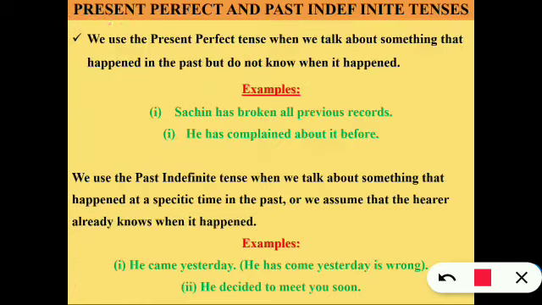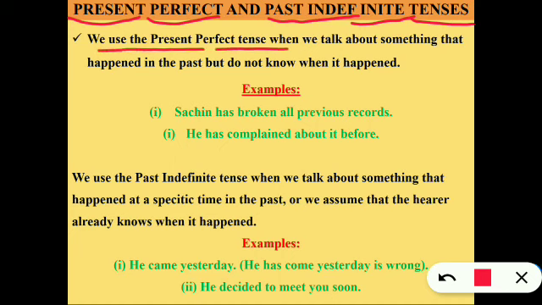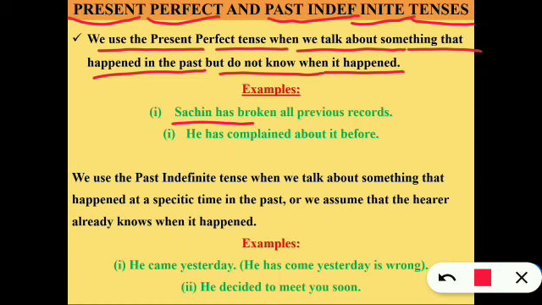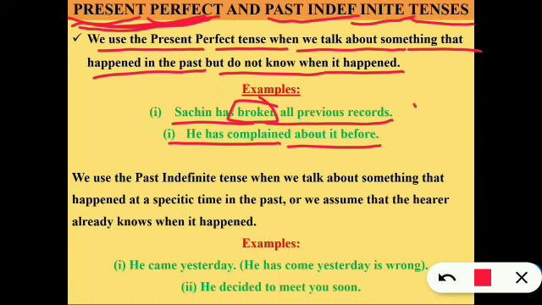Let's go through present perfect and past indefinite tenses. We use the present perfect tense when we talk about something that happened in the past but do not know when it happened. For example, Sachin has broken all previous records. He has complained about it before. This is an example of present perfect tense because we know he has broken all the records, but when, we don't know. The work is complete, but when, we don't know.